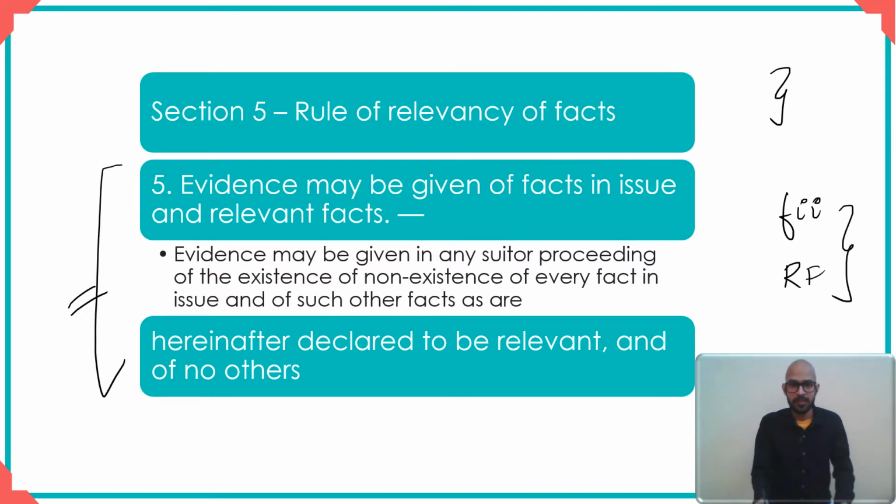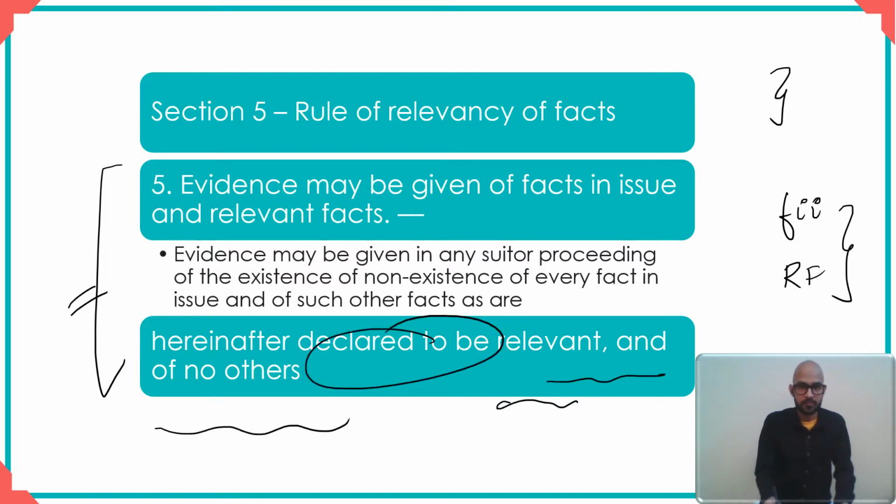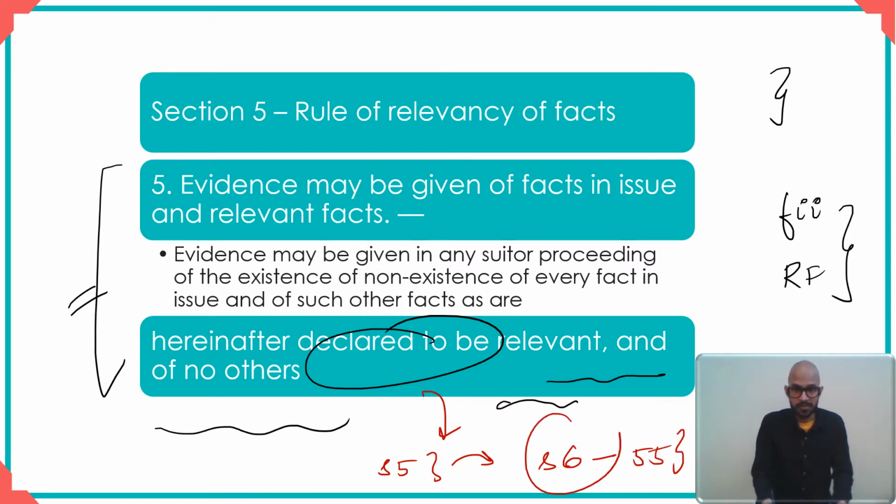And what are relevant facts? Relevant facts are those which are declared to be relevant, right? So it says hereinafter declared, which means that in the sections that follow it, after section 5, you have those sections which declare a fact to be relevant. So we are looking at chapter 2, from section 6 to section 55. As you can see, section 6 is one of those sections which declares something to be relevant or irrelevant. We'll have a look at section 6.